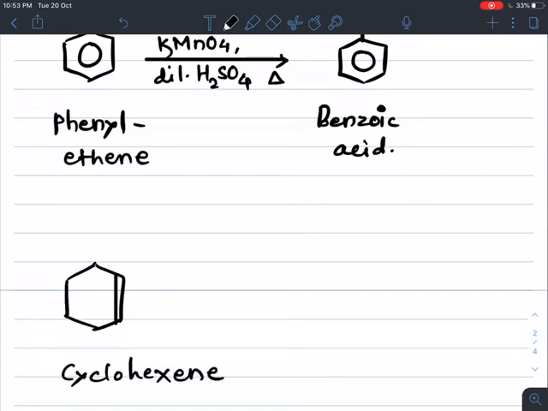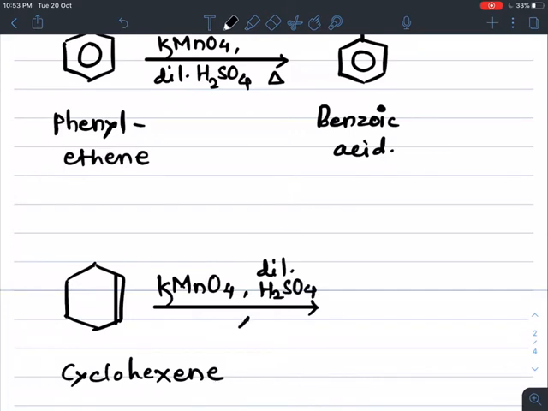When it undergoes oxidation in the presence of a strong oxidizing agent like KMnO4, potassium permanganate with dilute H2SO4, means acidic KMnO4, and the mixture is heated, the oxidation takes place. During the oxidation, the bond breaks between the carbon-carbon double bond, and to this carbon hydrogen is already present, and we get its corresponding acid. Both CH groups are converted into COOH, and we get its corresponding acid.